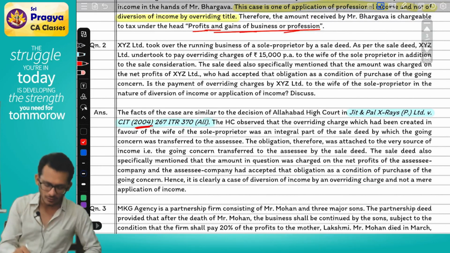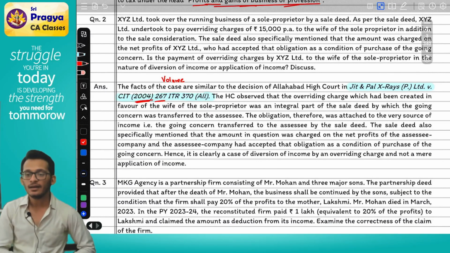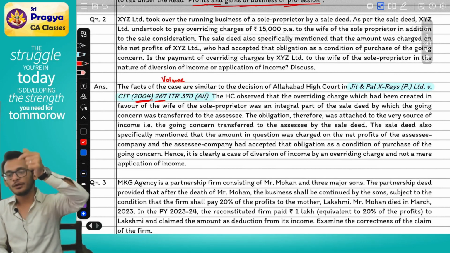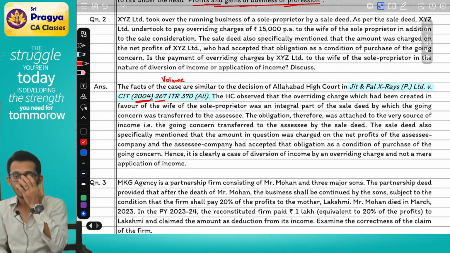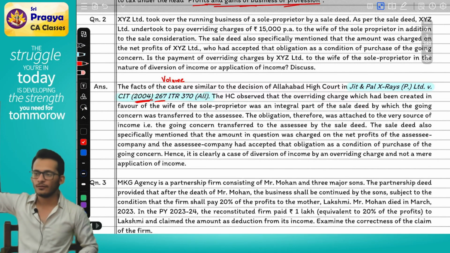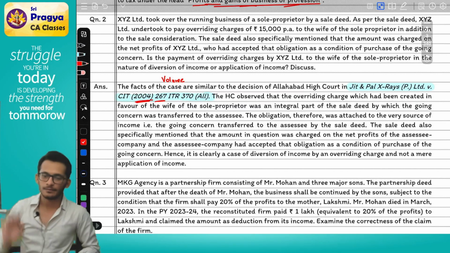How to read the reference, Rahul? 267 is the volume number. In simple words, what is happening is that courts have lower volumes. They'll come and say volume 1, 10,000 case laws are there. Volume 2, 10,000 case laws are there. Volume 3, 10,000 case laws are there. So I'm putting a volume number called 267, which means tomorrow if I go to that court, I'll come and say, dear sir, give me volume number 267.